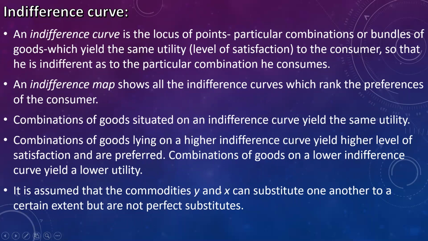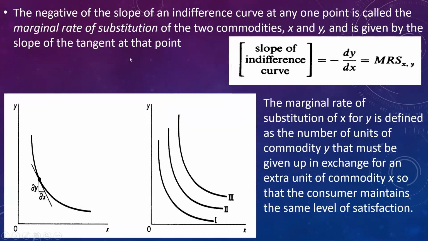In indifference curve, we assume that commodity Y and X can substitute for one another to a certain extent. Beyond that extent, they cannot be substitutes because they are not perfect substitutes. Because if they are perfect substitutes, the indifference curve will not be convex, it will be a straight downward sloping line. Then the negative slope of indifference curve at any one point is called as marginal rate of substitution. We have seen in the assumptions, the slope of indifference curve is called as marginal rate of substitution for two commodities X and Y. And it is given by the tangent at that particular point.